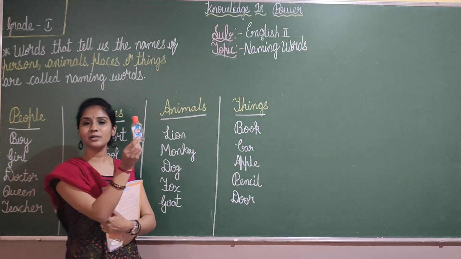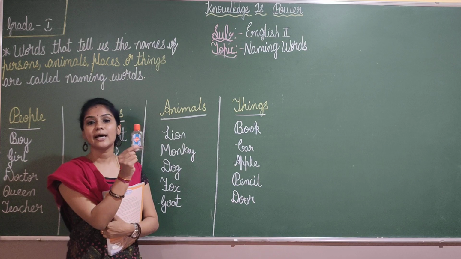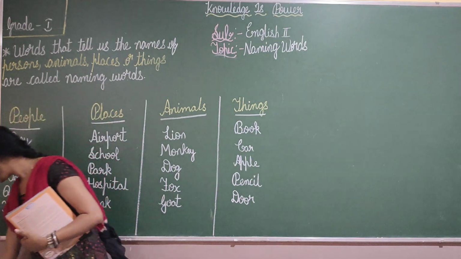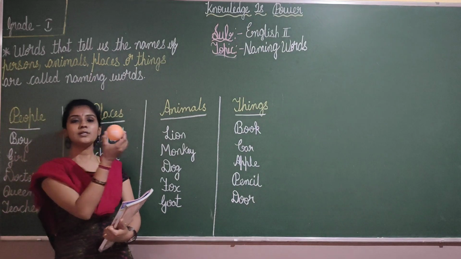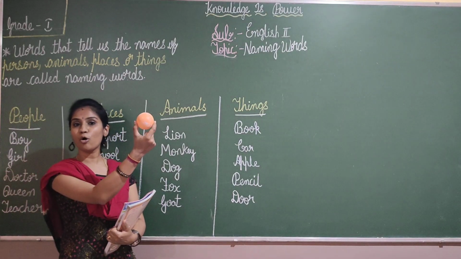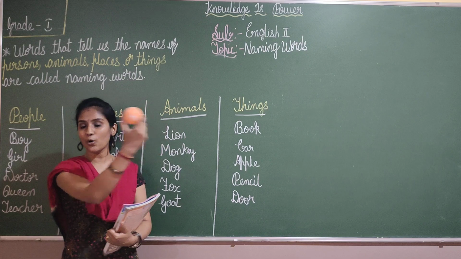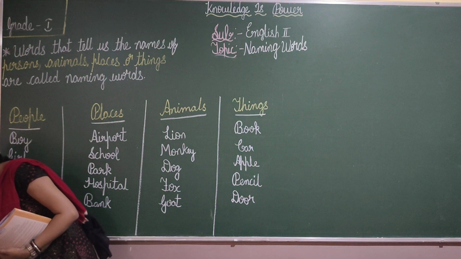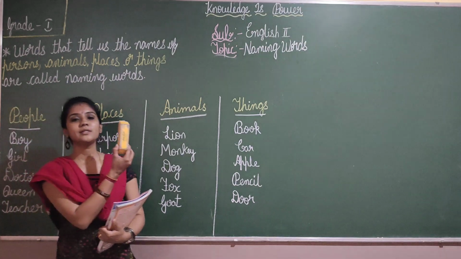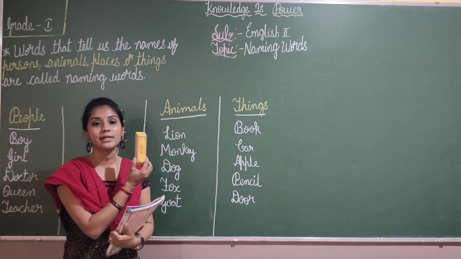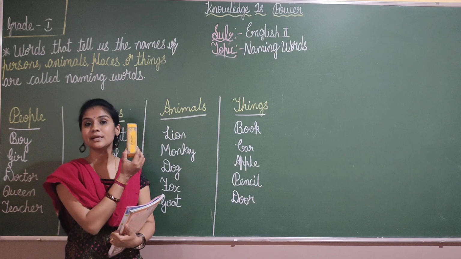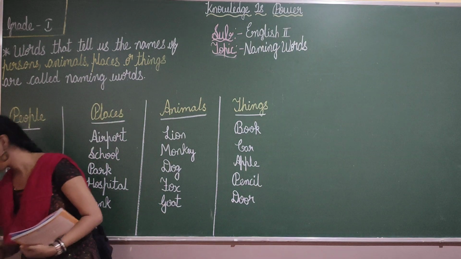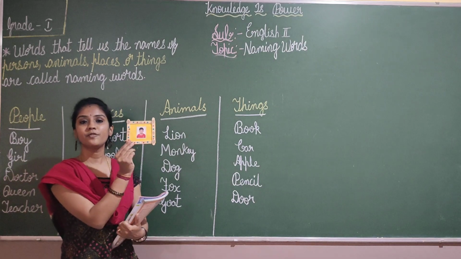What is this children? Sanitizer. What is this? Ball. What is this children? This is a duster.